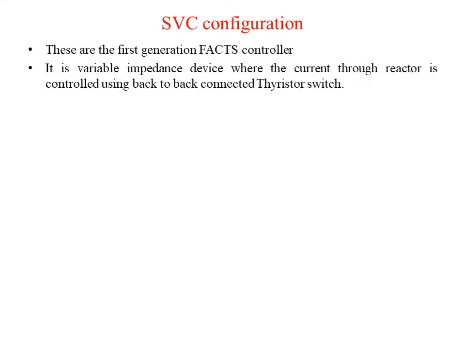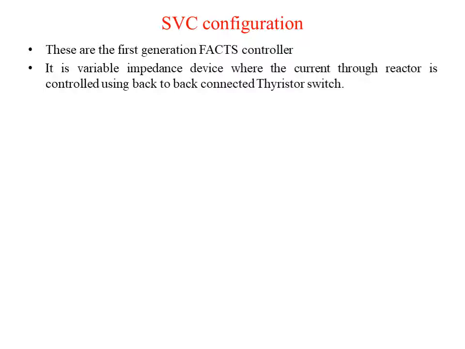So first type, that is SVC configuration. These SVC configurations are first generation FACTS controllers. It is a variable impedance device where the current through the reactor is controlled using back-to-back connected thyristor switches.